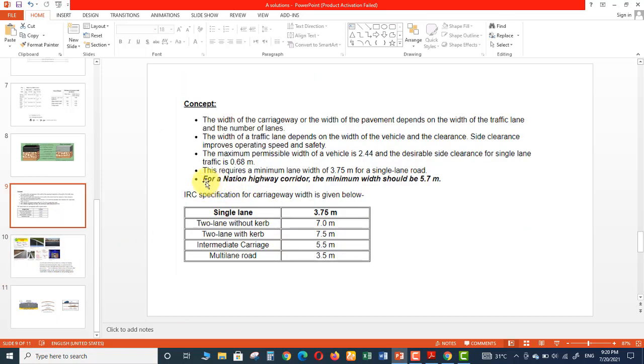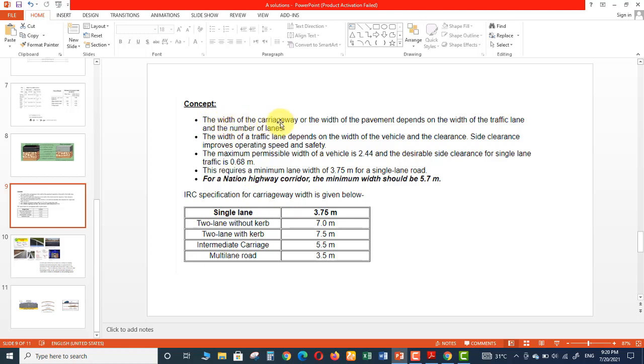Actually, this is already defined that for national highway corridors, the minimum width should be 5.7 meters. There are some other important points which we need to remember if we get some other questions related to pavements. Let's read out these points.